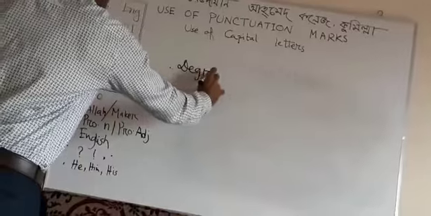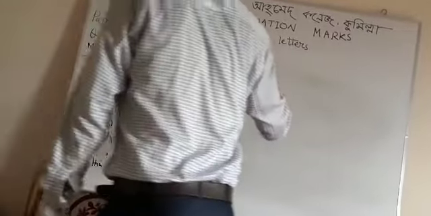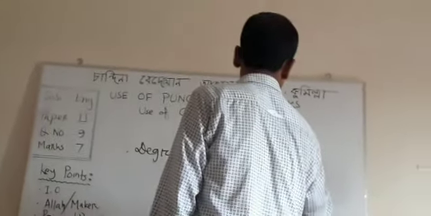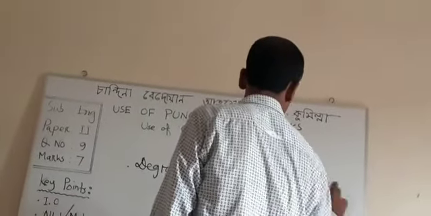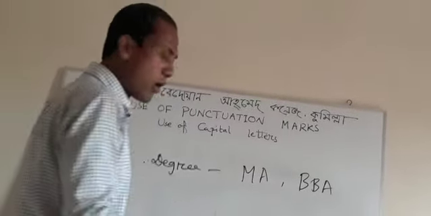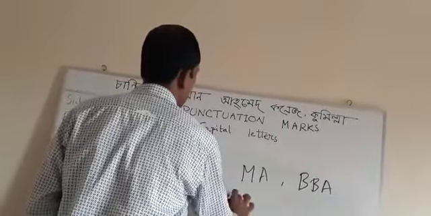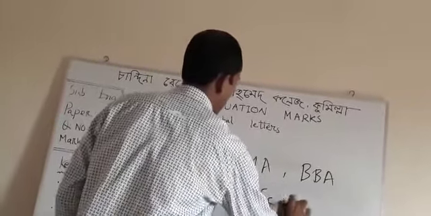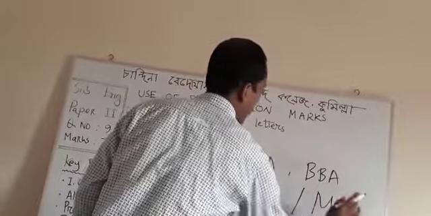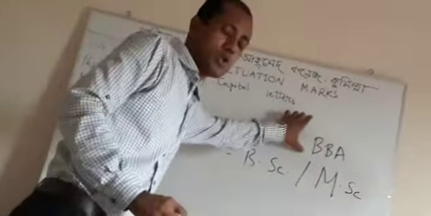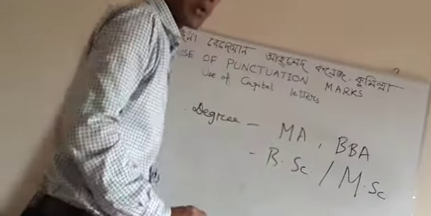Now, the name of a degree should be written in capital letters. Suppose MA, BBA. But there are some degrees which can be written in both small and capital letters. For example, BSc, MSc. But there are some degrees which should always be written in capital format.